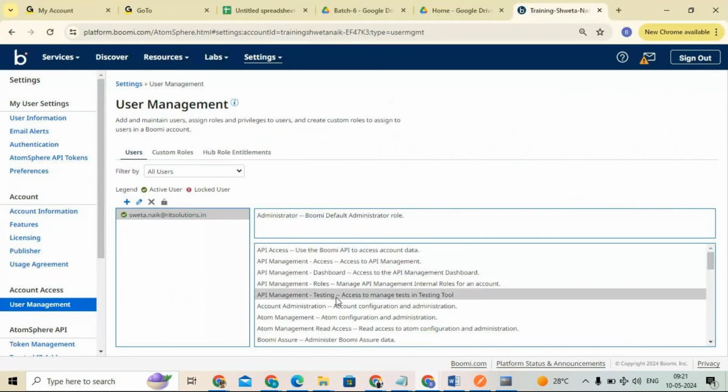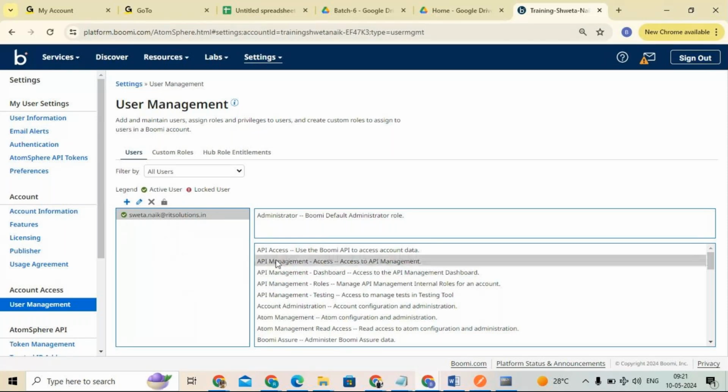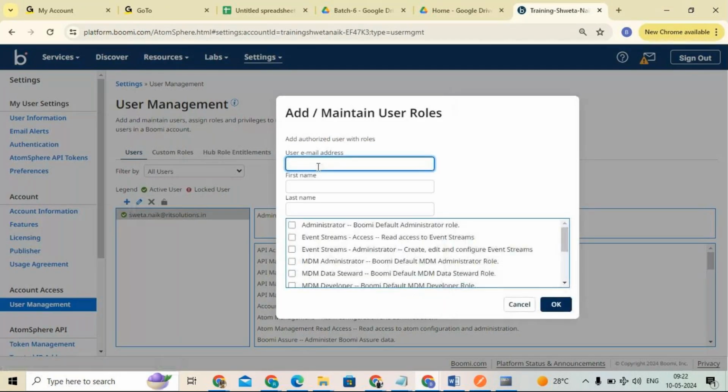Now he is my administrator. Sweta Nayak is the owner for this particular account. She is the account holder or account owner. So whoever wants to give permissions to different users can do it from here. For example, let's say Parvati, can you tell me your Gmail address?